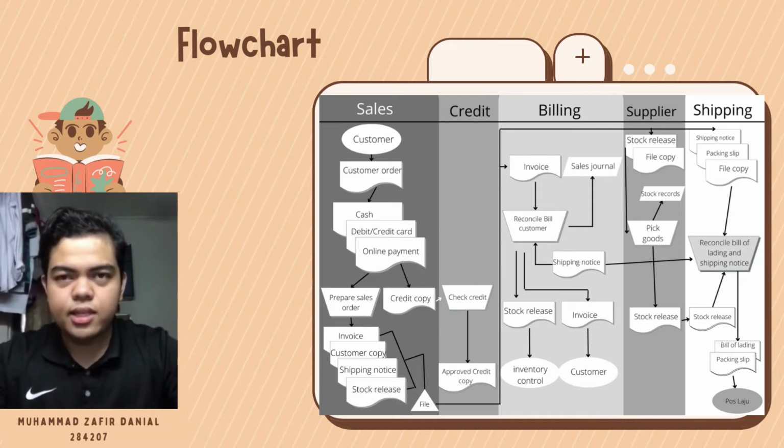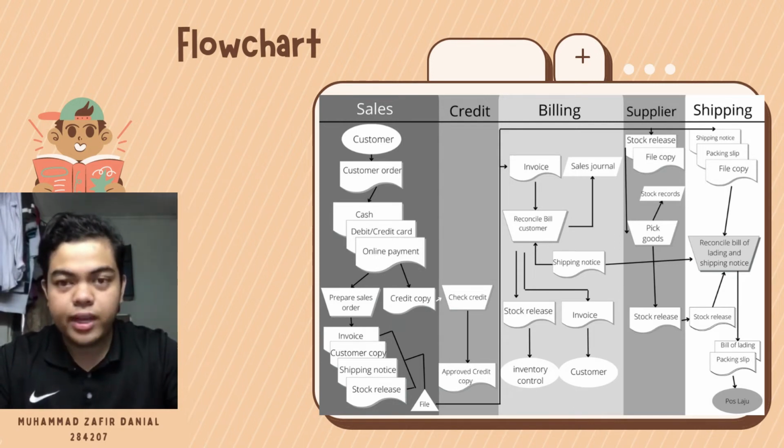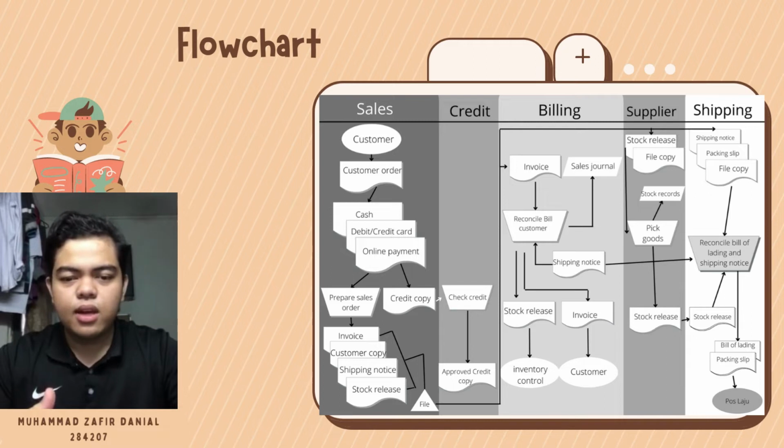In reconciling the customer, they will have to prepare three other documents. First, they have to update the sales journal. The second one is the stock release. The stock release can be a memo or an email, but it must be authorized by the stock owner with a signature.